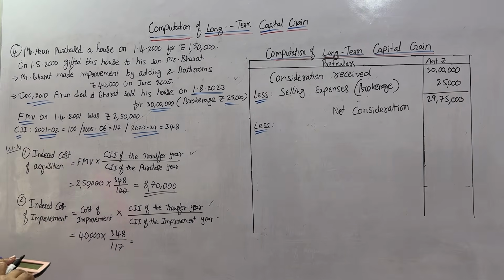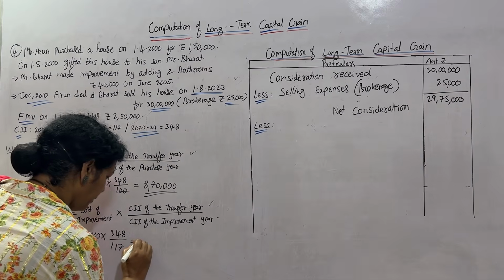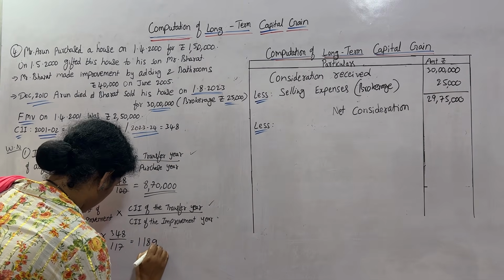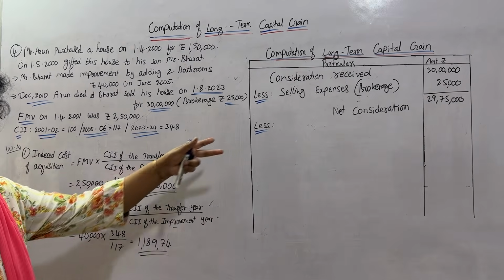Second one, 40,000 into 348 divided by 117 comes to 1,18,974. Both the values you got. We are going to deduct them.